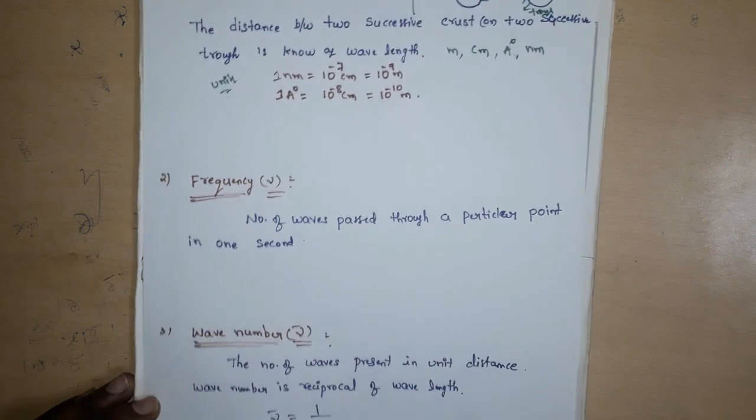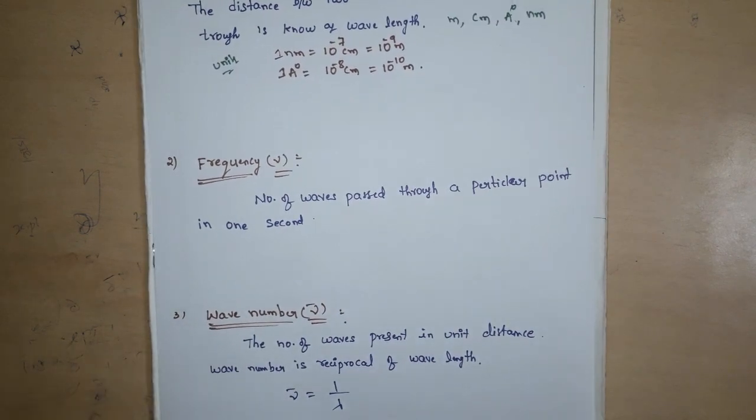Next one, frequency. What is meant by frequency of light? Frequency is nothing but the number of waves passing through a particular point in 1 second.